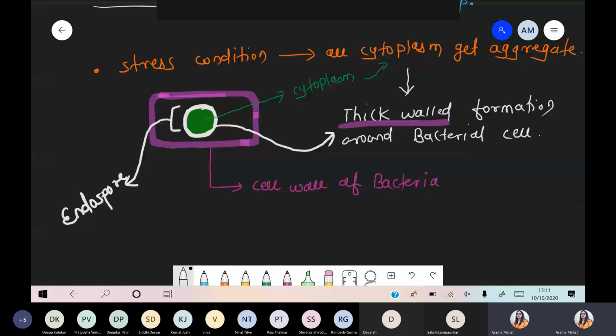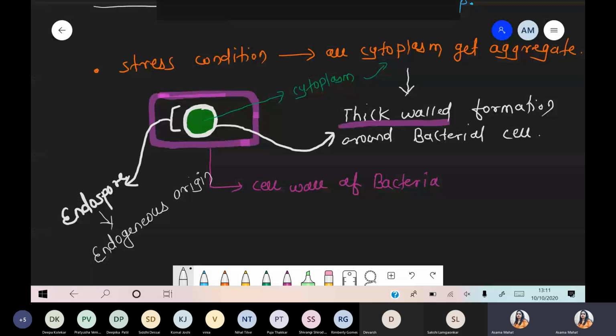Endospore. And if we are talking about the origin of that endospore, endospore is basically endogenous in origin. What is the meaning of endogenous? Where are these present? Inside the bacterial body. The bacterial cell wall is also present. But whatever cytoplasmic material is present inside the bacteria, all that cytoplasmic material shows coagulation and aggregation together.